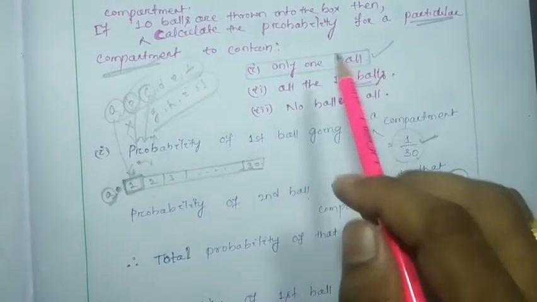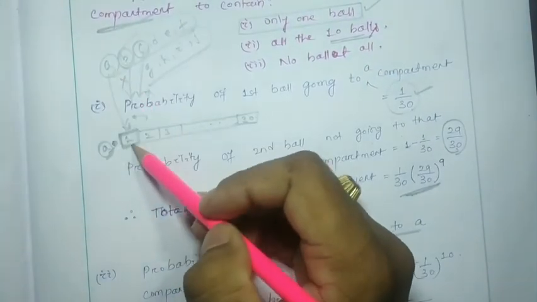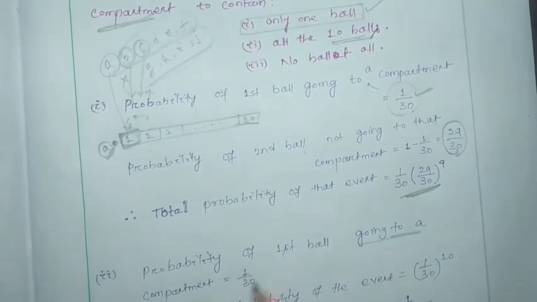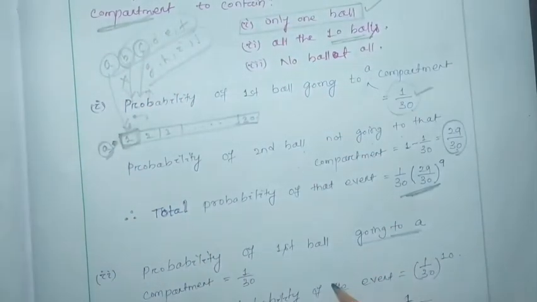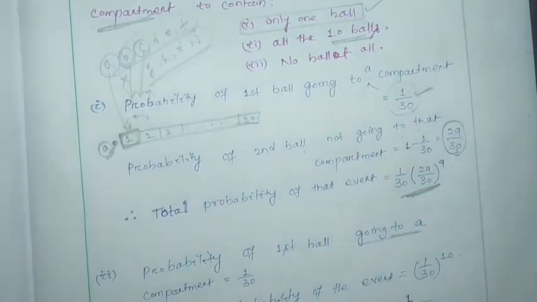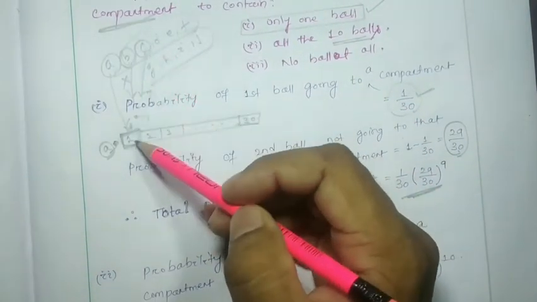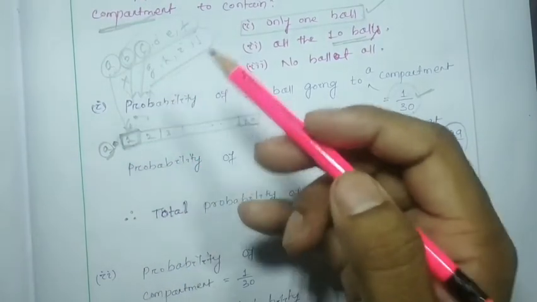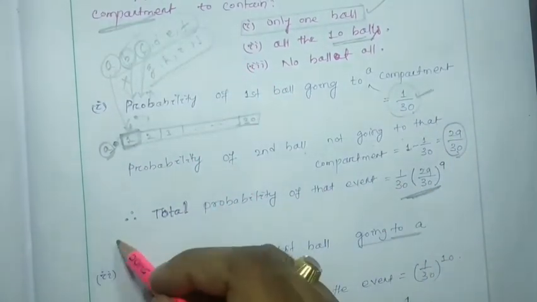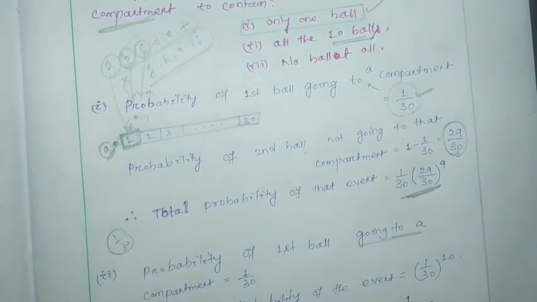Okay, next question: the probability of all the 10 balls going to a particular compartment. So the first ball goes to the first compartment, what is the probability? 1 by 30. The second ball goes to this first compartment, what will the probability be? That will also be 1 by 30. The third one goes to the same compartment, what will the probability be?